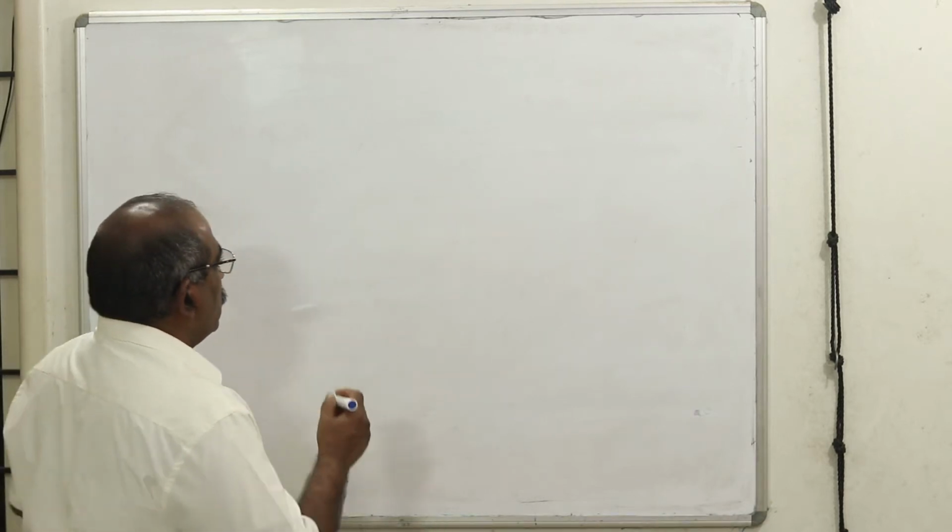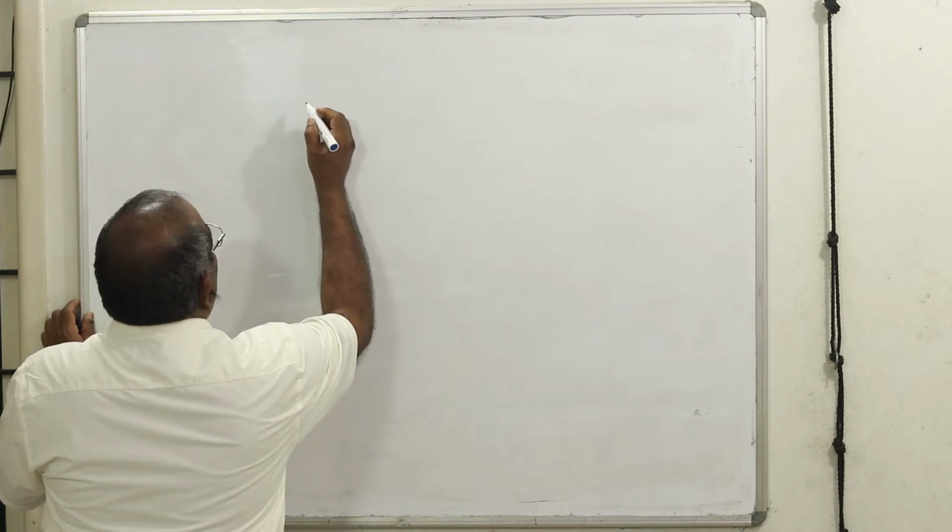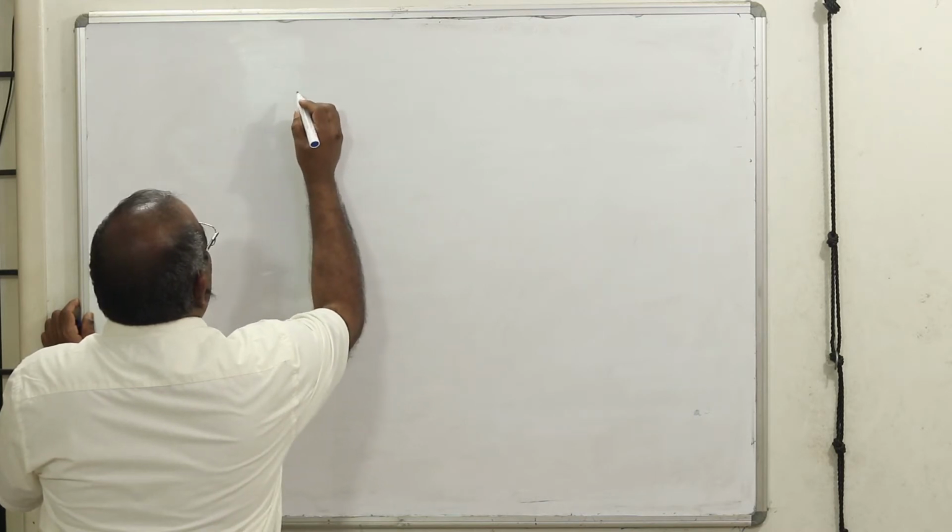Students were discussing local shear failure and general shear failure.